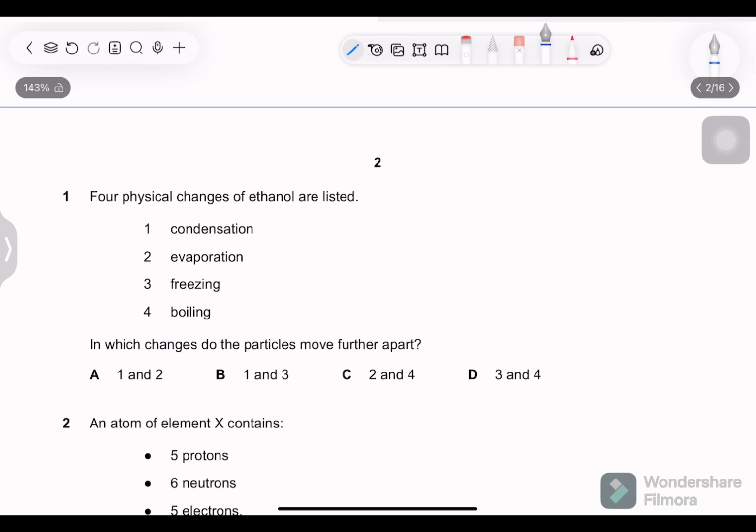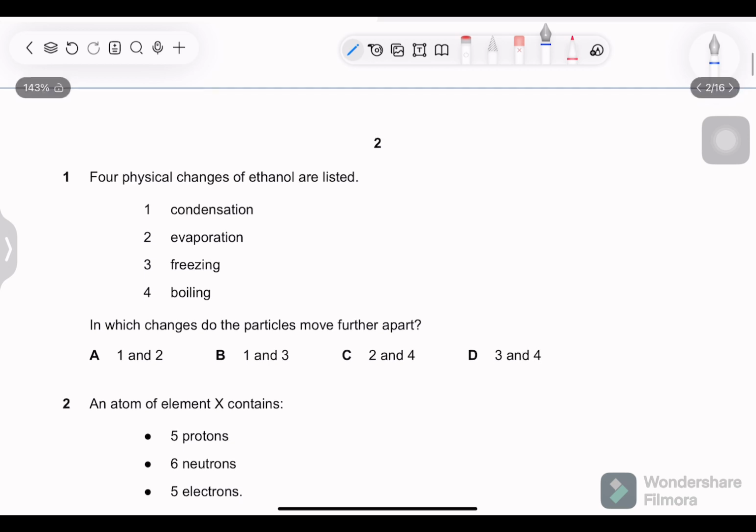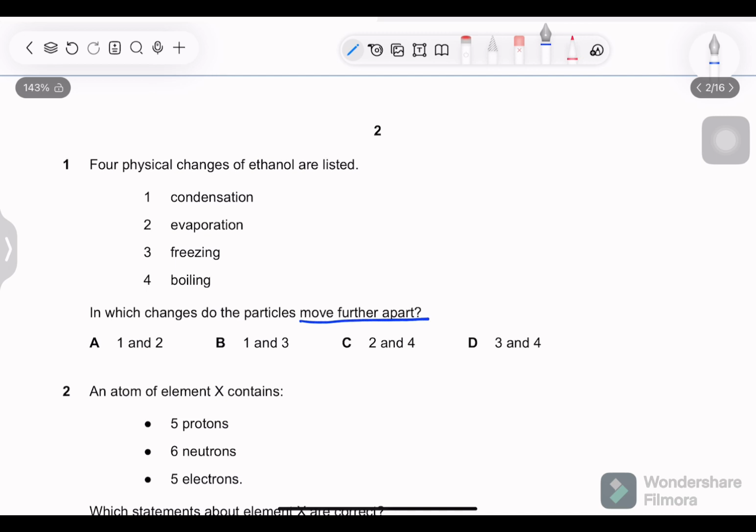Okay, so question 1. Four physical changes of ethanol are listed: condensation, evaporation, freezing, boiling. In which changes do the particles move further apart? In order to decide the movement of the particles, whether they are coming close to each other or moving apart, we have to first know the change of state which is taking place.